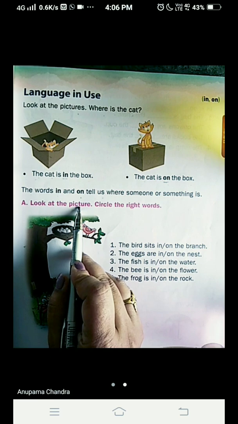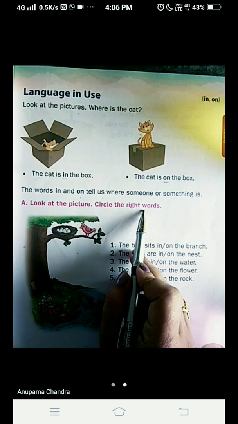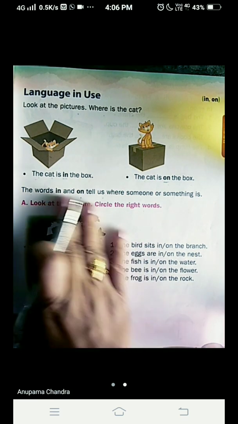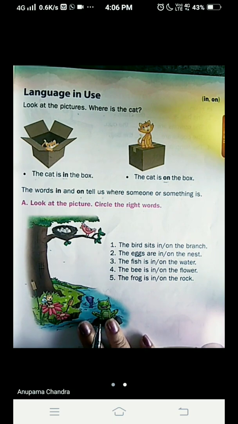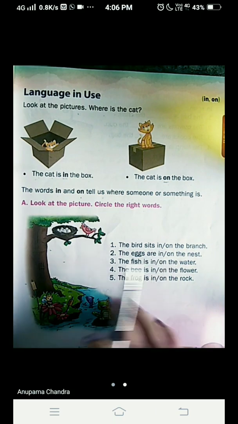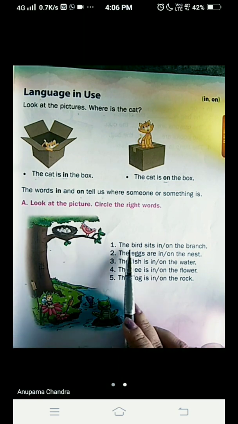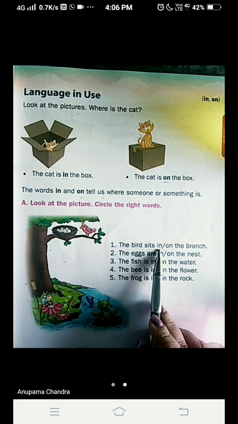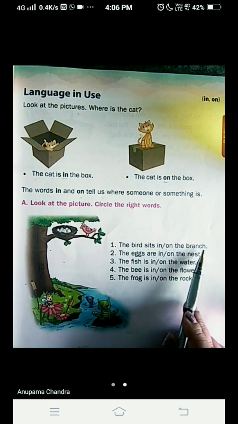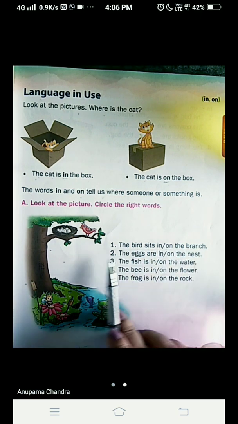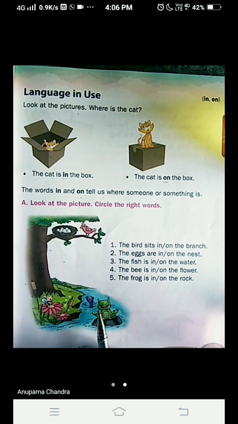Look at the picture. Circle the right words. Here is a picture given and we have to mark in and on according to the picture given here. Let's see the first one. The bird sits in or on the branch of the tree. Let's find out where the bird is.